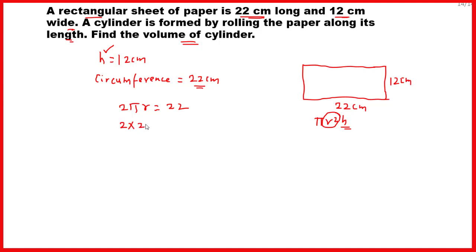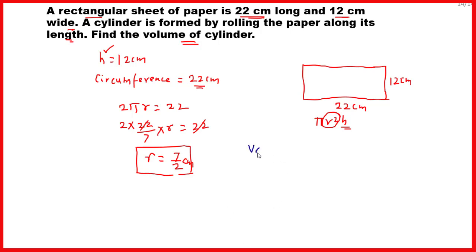So it will be 2 into 22/7 into r, which is equal to 22. So this 22 will get cancelled, and r is equal to 7/2. So we have got the radius of the base of the cylinder as 7/2 centimeter.